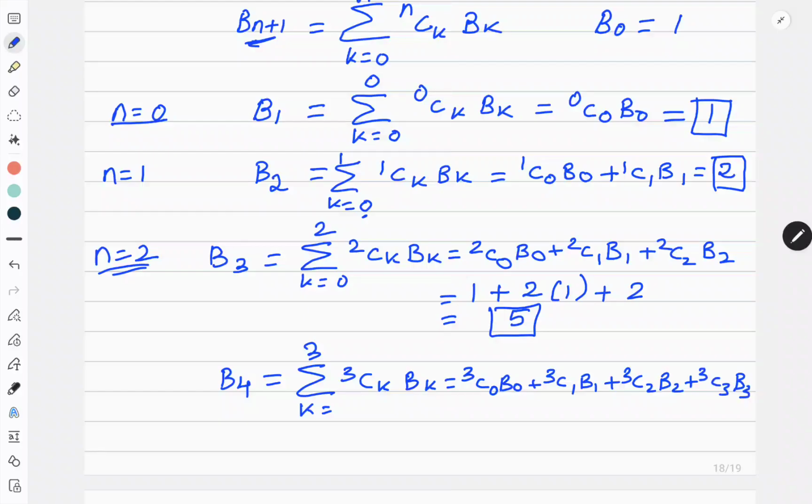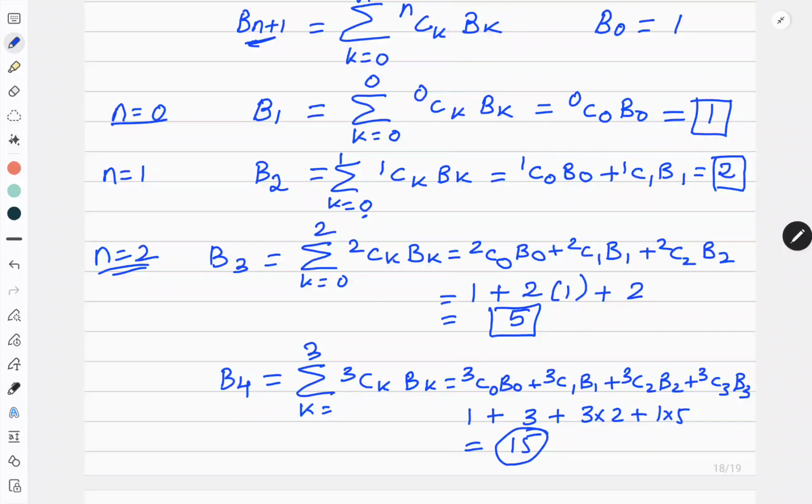Now start substituting the values. So you will get 1 plus 3 plus 3 into 2 plus 1 into 5, which is equal to 15. This is how I can find out all the Bell numbers.